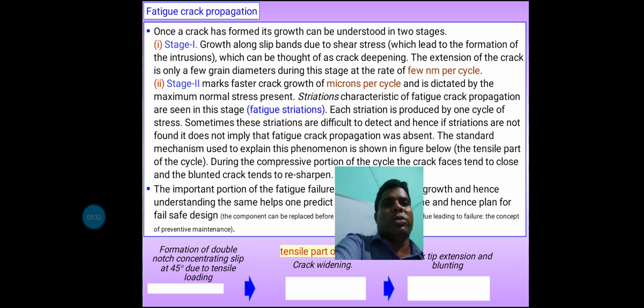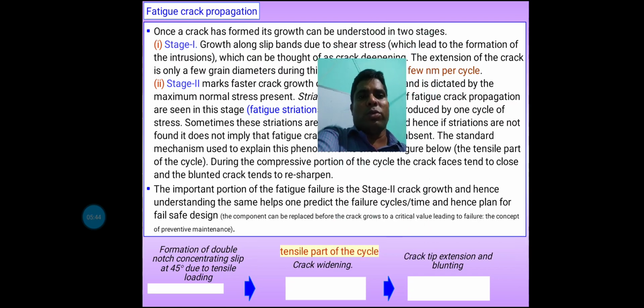Sometimes the striations are difficult to detect and hence are not found in such cases. The important portion of fatigue failure is stage 2 crack growth, and understanding it helps one predict the failure cycle and hence plan for fail-safe design.